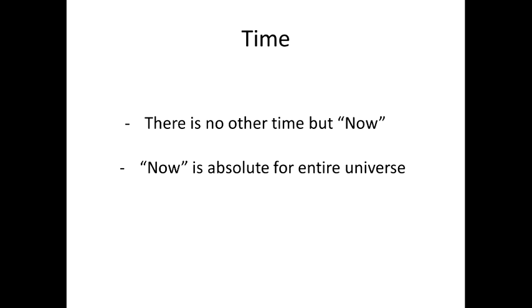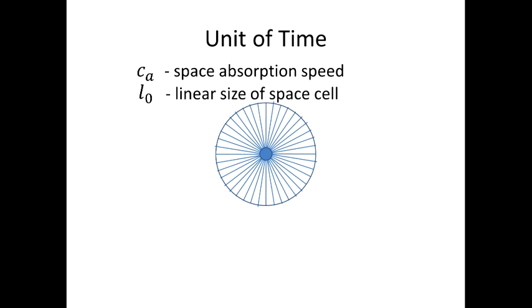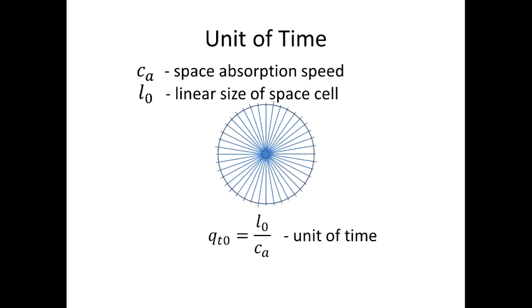It means that time doesn't exist as a dimension and cannot be warped or bent, as was proposed by Einstein. At the same time, mass is absorbing space in cycles. It absorbs a certain amount of space cells at once, then another set of cells, and so on. These cycles can be considered as a ticking clock inside a particle. The duration of one tick is a unit of time, which can be calculated using the linear size of the space cells and the speed of space absorption.